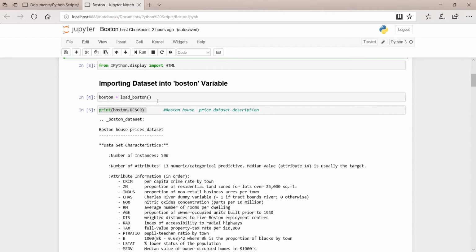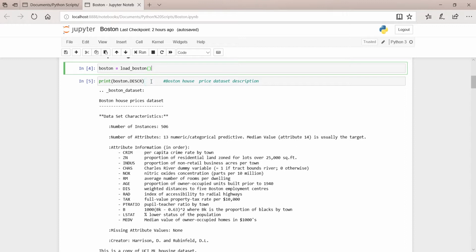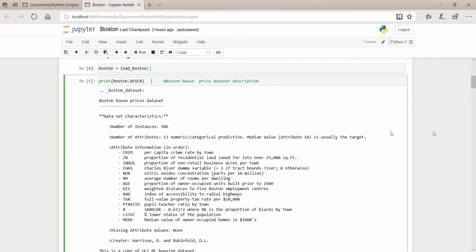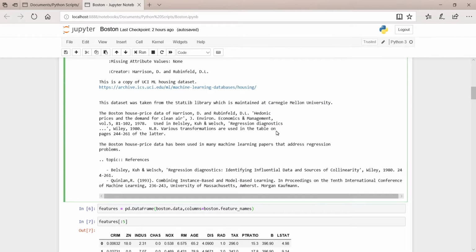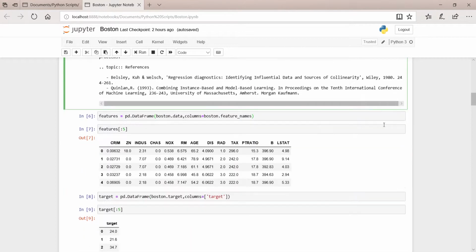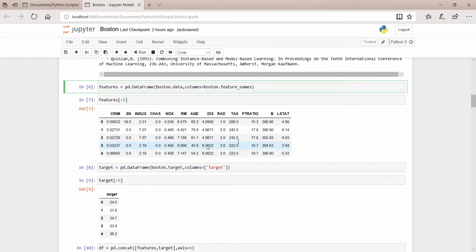So the first step is processing the data. First we have to fetch the data into the Boston variable. We can see that we have fetched the data in Boston by this command, and then describe the Boston data. So we have seen that this is our data, and it is fully described. Then next we extract the features into the features variable, loading all the features from the Boston data. We can see the features here, the first 5 rows are shown.